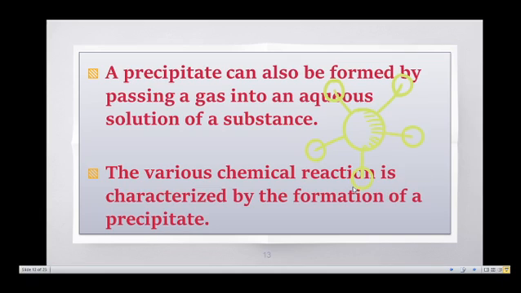Sometimes the precipitate can also be formed by passing a gas into an aqueous solution. So the chemical reaction is characterized by the formation of a precipitate also.